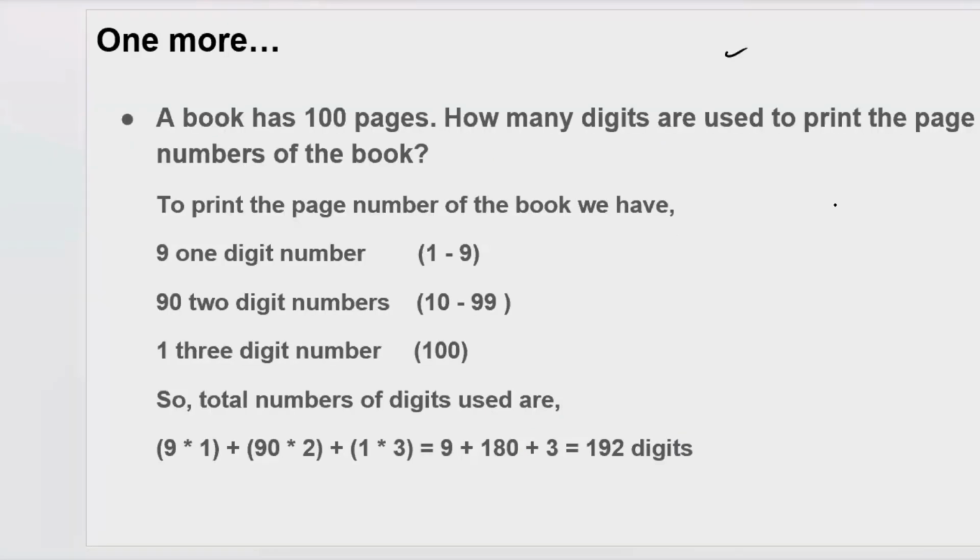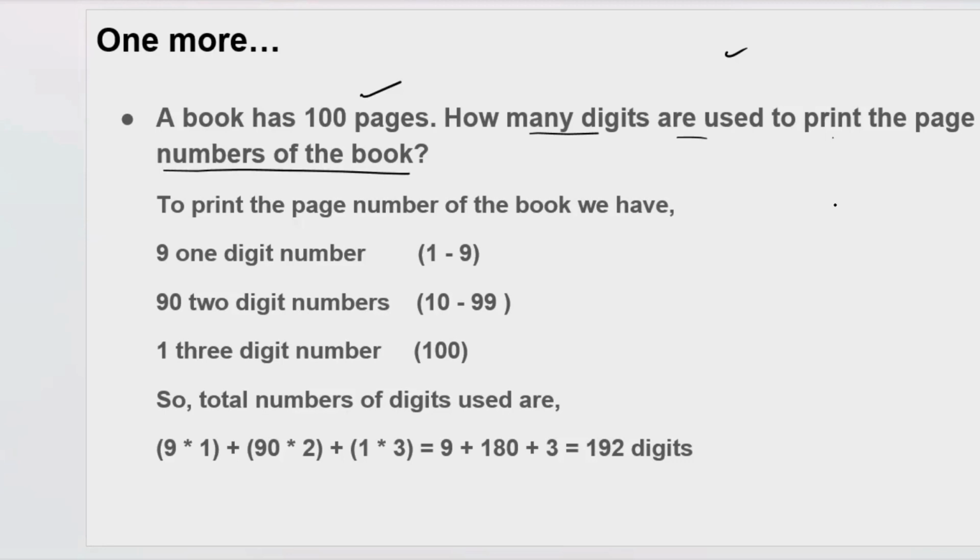Okay, let's take our next question. A book has 100 pages. How many digits are used to print the page numbers of the book? They are not asking about the numbers.